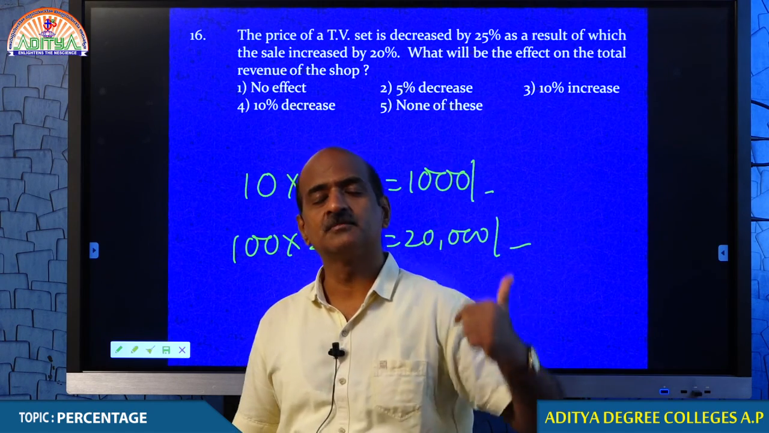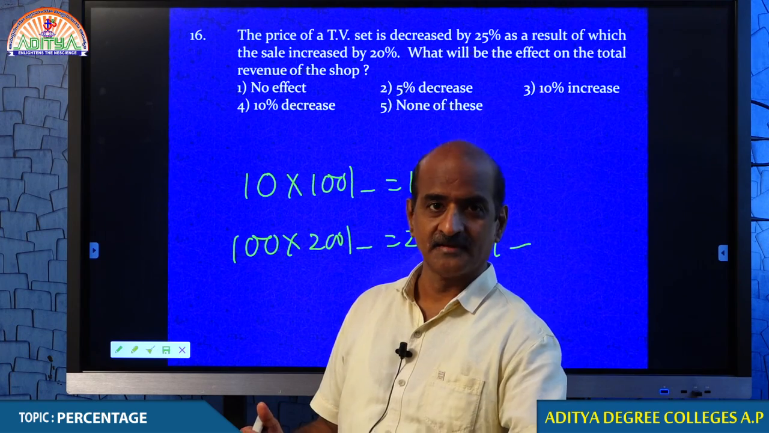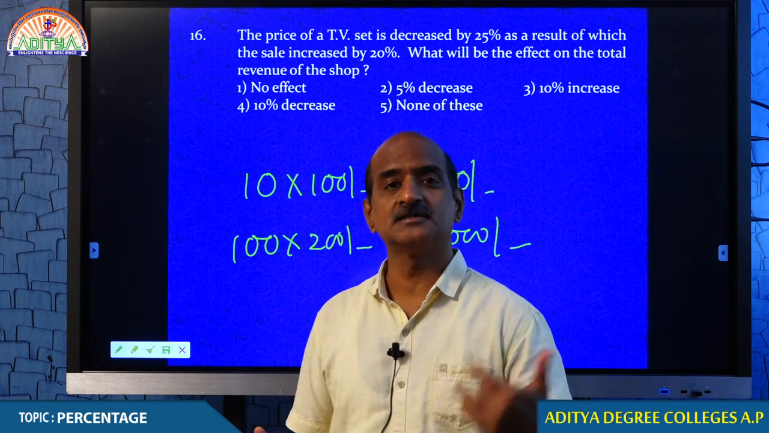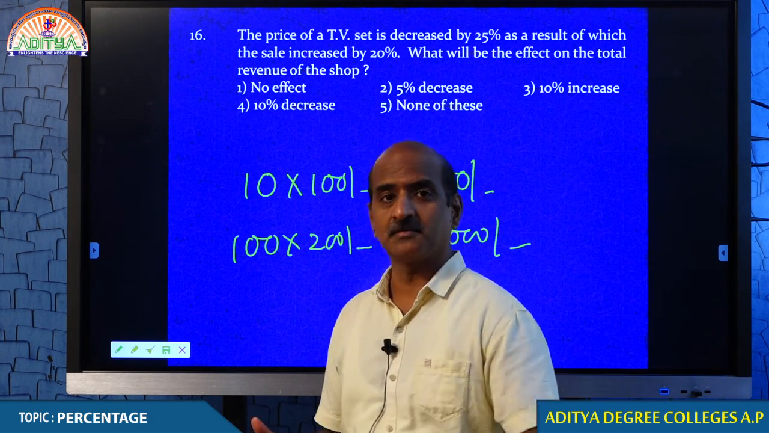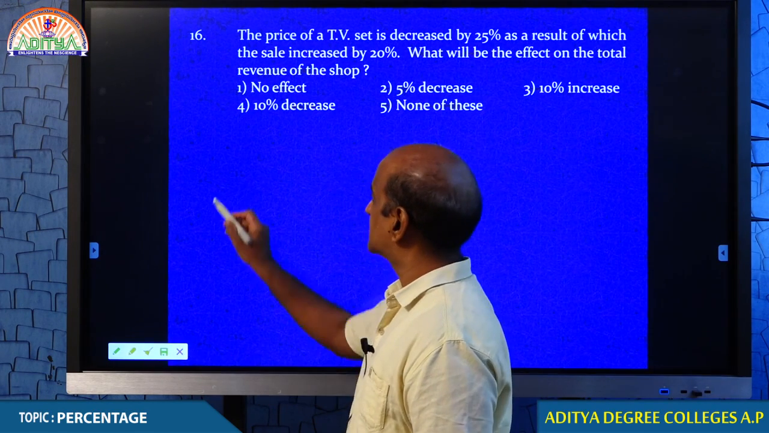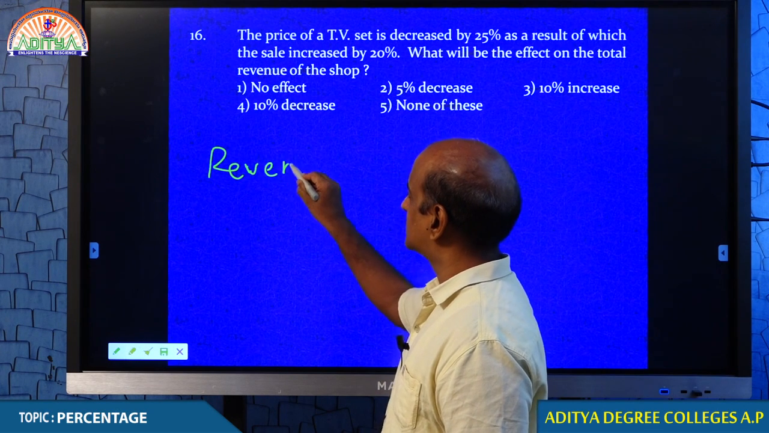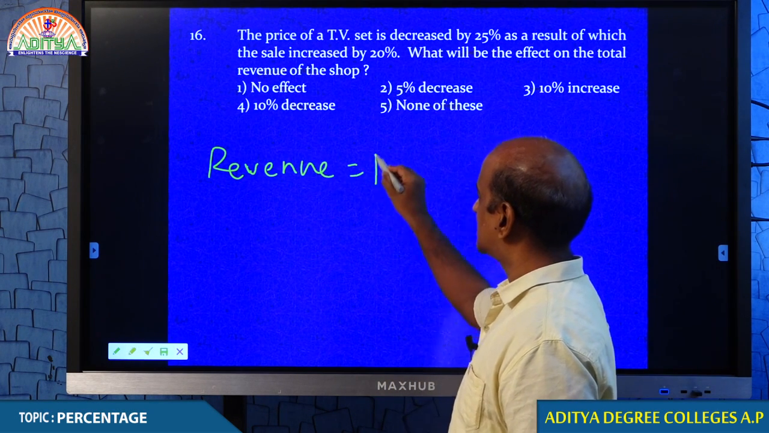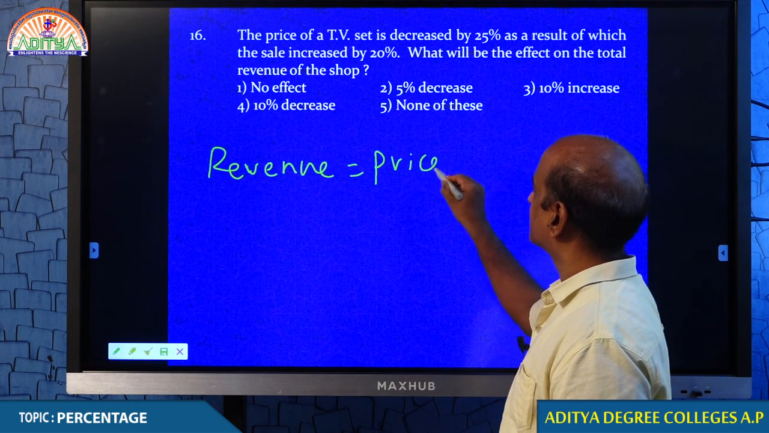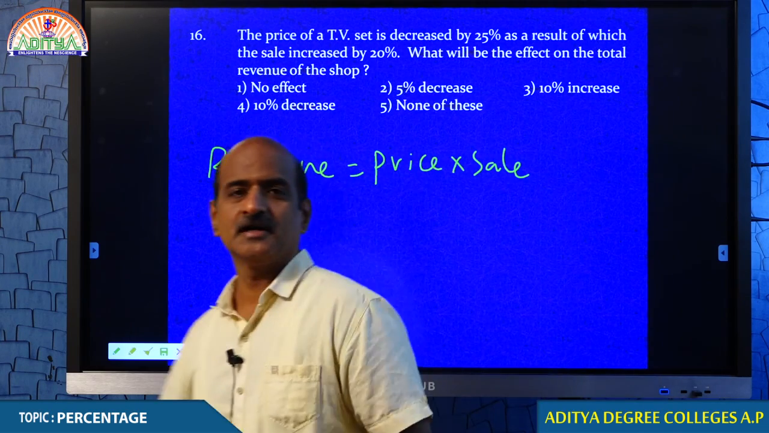Chinese depend on quantity, Germans depend on price. They usually sell a smaller number of articles, but at a greater price. Still they maintain the same revenue. Anyway, now you understand the very concept of revenue. Revenue depends on price as well as sale. Come on students, let us see that.